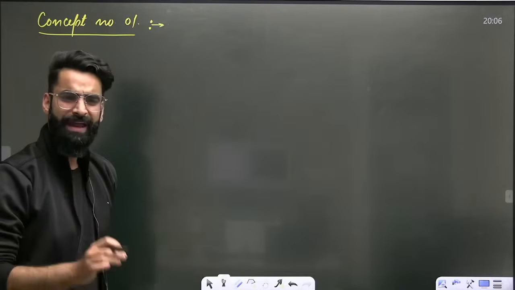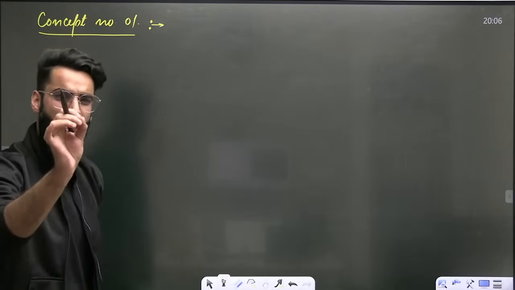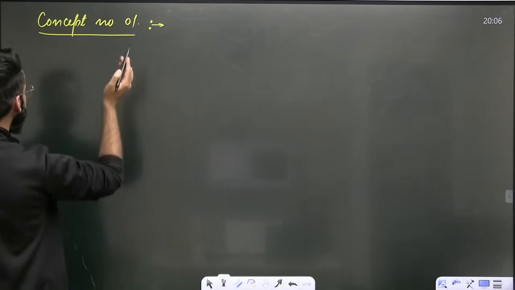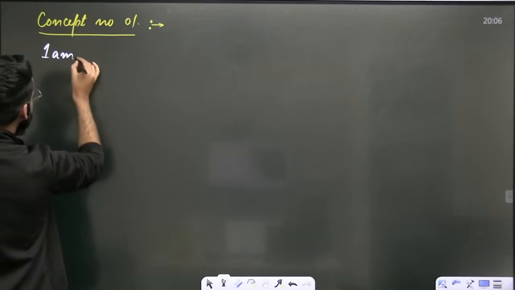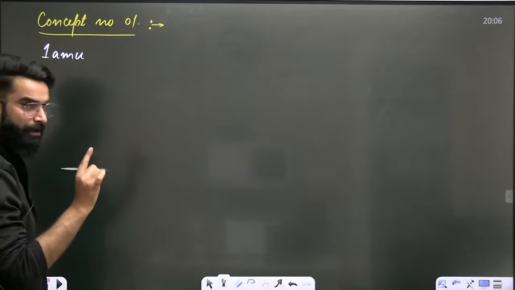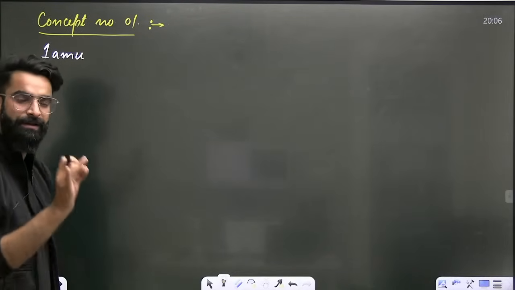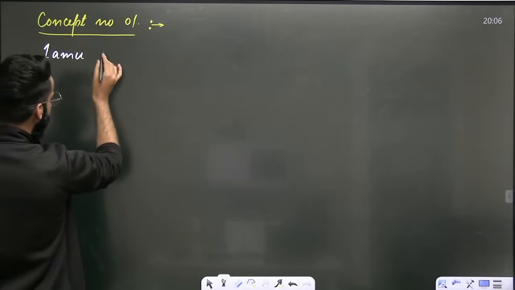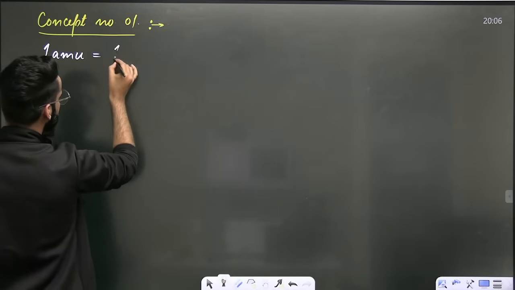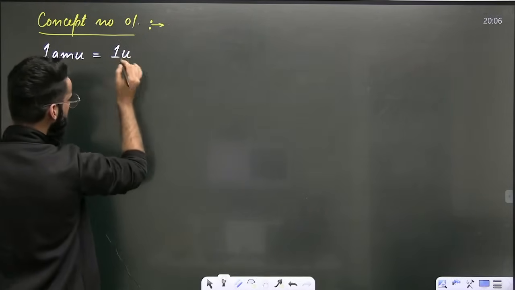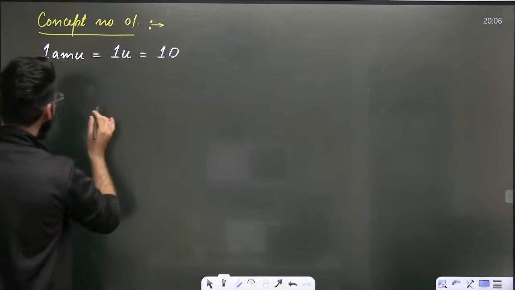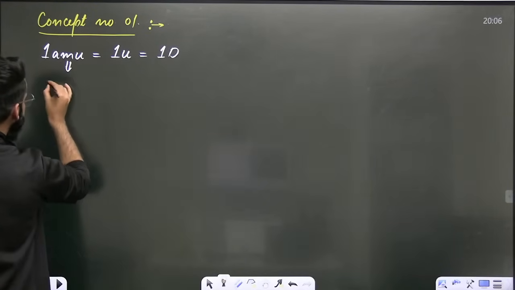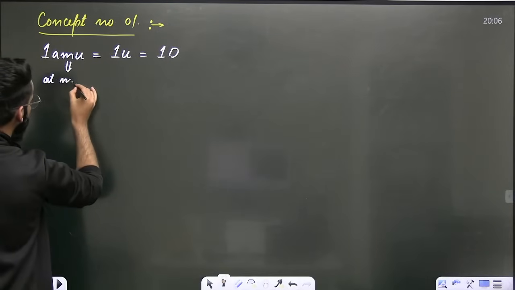I'm damn sure every one of you would have heard about AMU, right? What is AMU all about? Let me tell you, this AMU is also called U, or you can call it D as well.